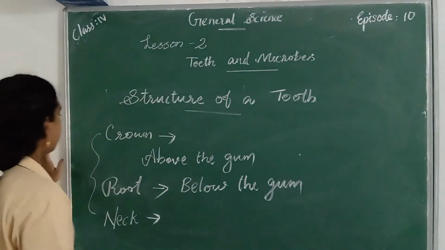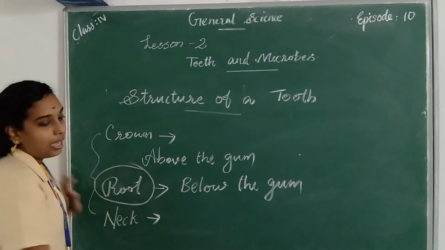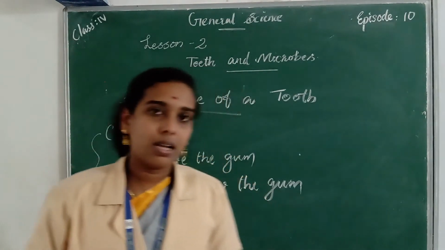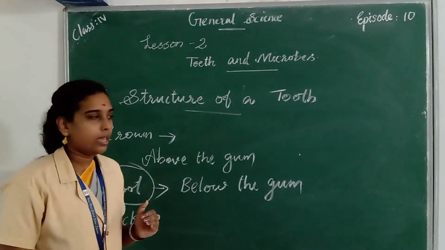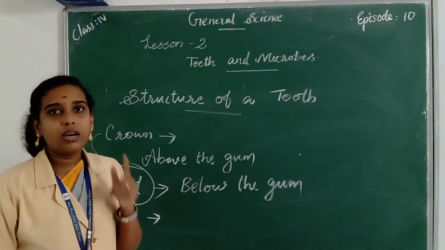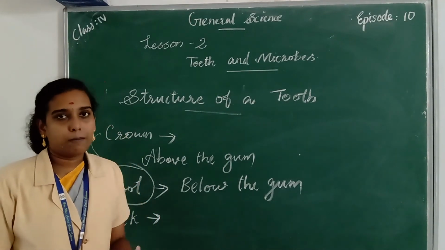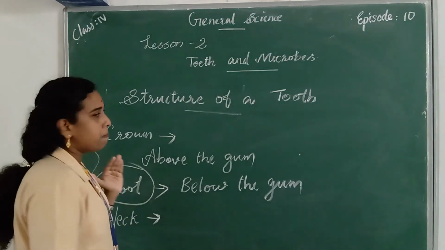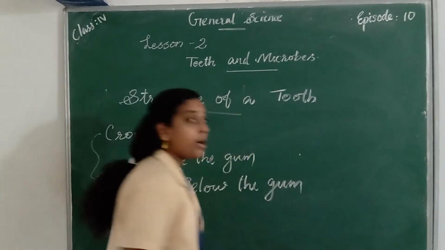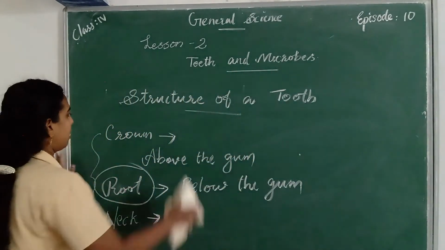And the root has an important role. The root holds the tooth firmly in the gum, in our mouth. The root helps to fix the tooth in the gum. So these are the 3 main parts of a tooth. The next one is parts of a healthy tooth.